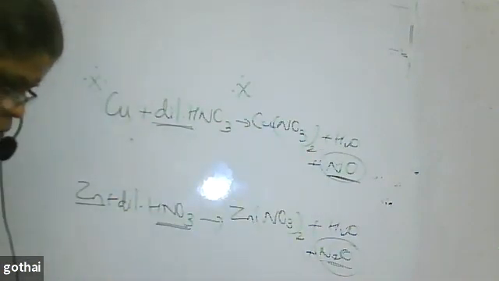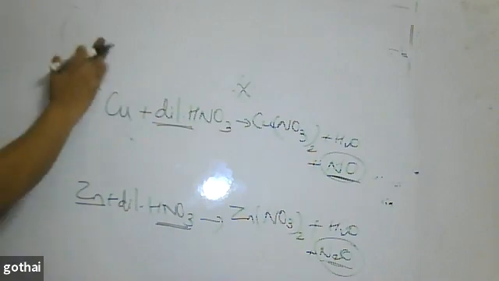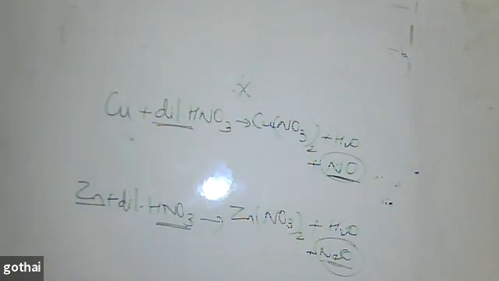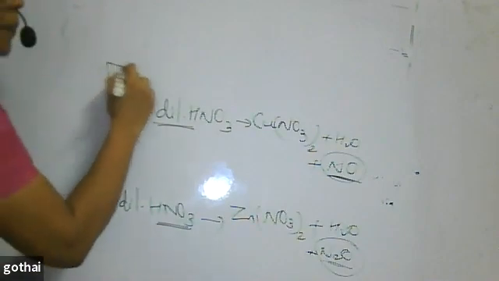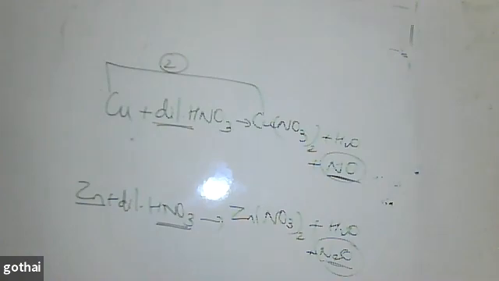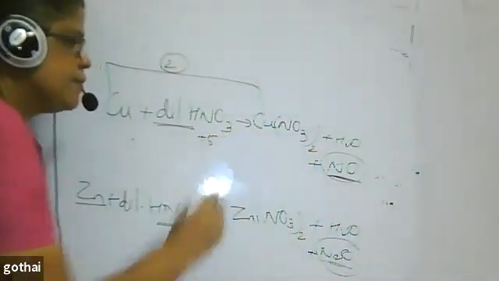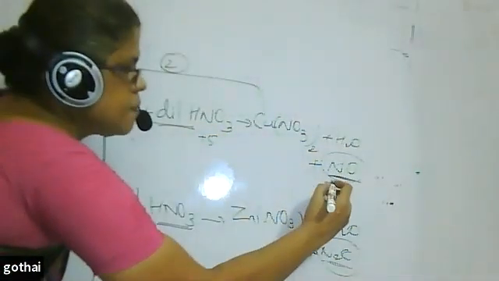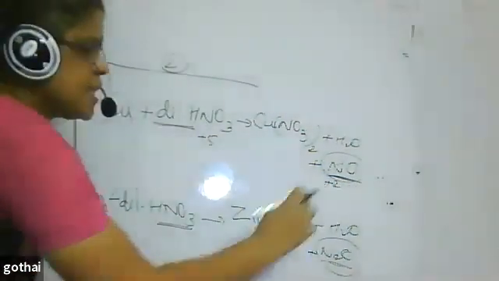Now the problem is how to balance it. This balancing is a little bit difficult. It's a redox reaction, so go by that way. Copper is +2, so the difference is 2. Understand? Nitrogen here is in +5, here it is +2. The difference is 3.